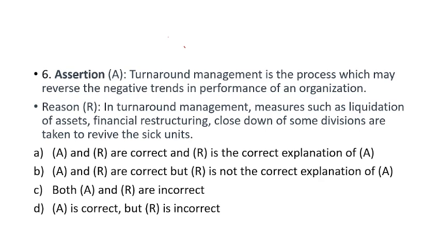Then closing down of some divisions is done to revive the sick units. The divisions which are not able to generate money for you, you will shut down. So this will help to overcome sickness. So both are talking in the same sense. So A and R are correct, and R is the correct explanation of A. So option A is the right answer for this question.